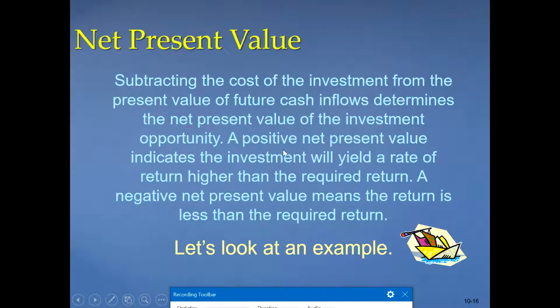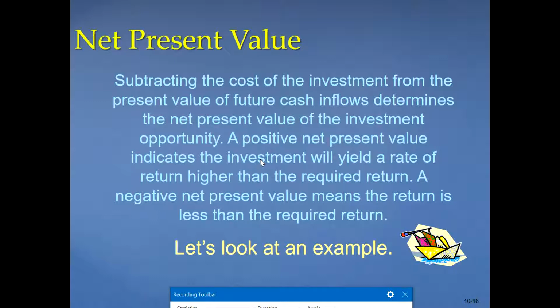A positive net present value indicates that the investment will give a rate of return higher than the required return, and a negative net present value means that the return is less than the required return, right? So NPV is basically how we subtract a cost from the present value of all future benefits.